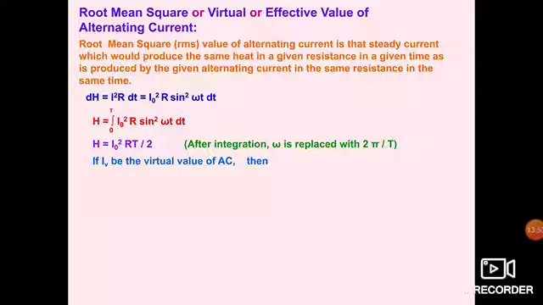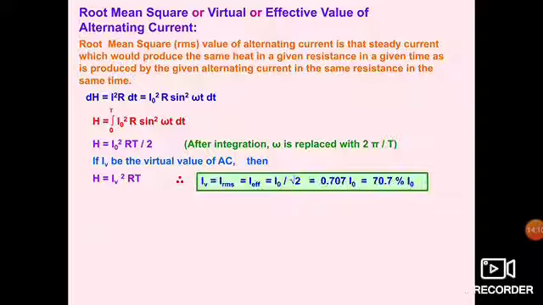Then the amount of heat energy produced by the RMS value and by alternating current for the same time period should be the same, as this is the definition given to us. So these two equations will be equal, and we get I RMS equal to I naught by root 2, or 0.707 of I naught, or 70.7% of the peak current.